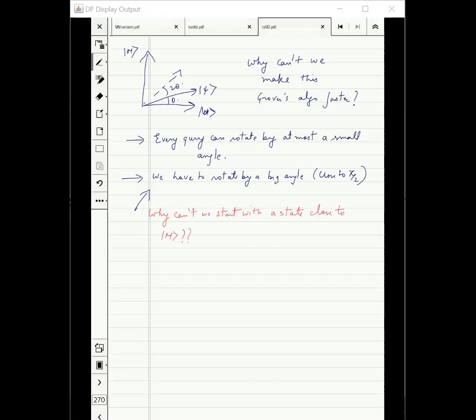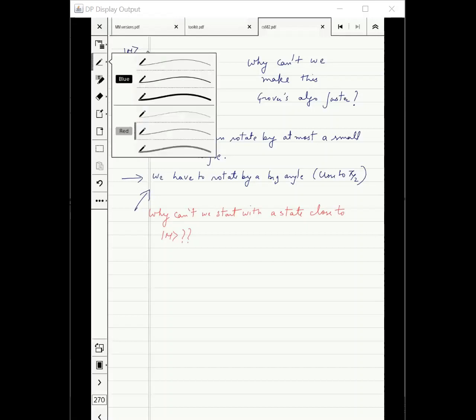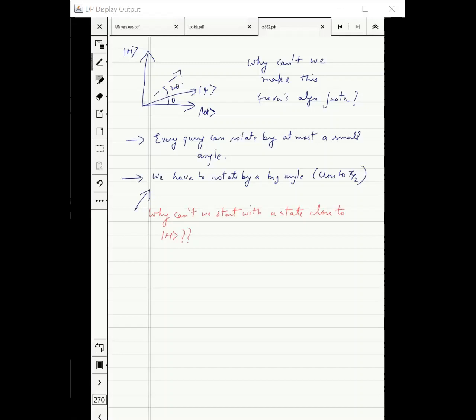And then this argument will have a problem. Correct? So what I meant is that you don't know the value of M, right? So how will you know whether you're close or not? You can just find the equal superposition.